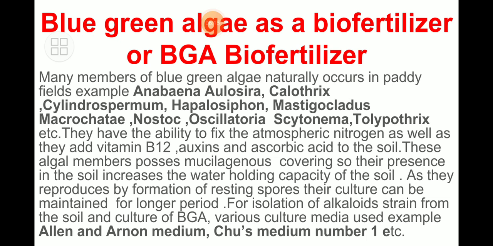So here, very interesting is that BGA actually get reproduced by resting spores, and those resting spores themselves can be used as a culture medium for producing a mass quantity of blue-green algae. From those resting spores we can carry out the multiplication of that microorganism, so that blue-green algae can be maintained for a longer time, isn't it? For isolation of alkaline strains from the soil and culture of BGA, various culture media are used.